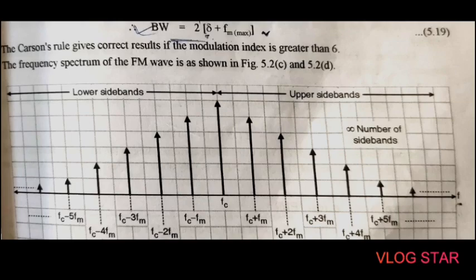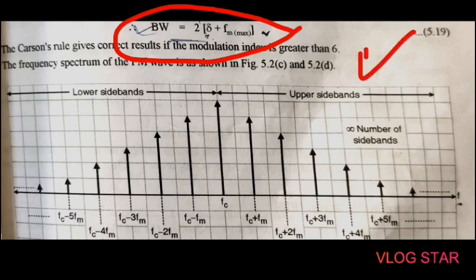It states that the bandwidth of FM wave is twice the sum of the deviation and the highest modulating frequency. So this is the Carson's rule. Using this Carson's rule, we can find the bandwidth of the FM wave. That is 2 in bracket, del, that is deviation, plus fm, the maximum or highest modulating frequency. Okay, so this Carson's rule gives correct results if the modulation index is greater than 6. So it will be applicable if the modulation index is greater than 6.